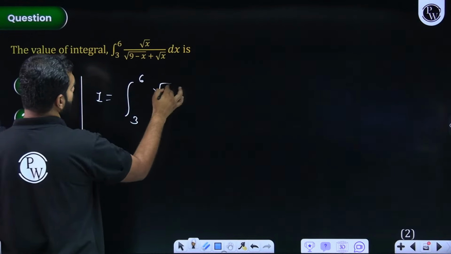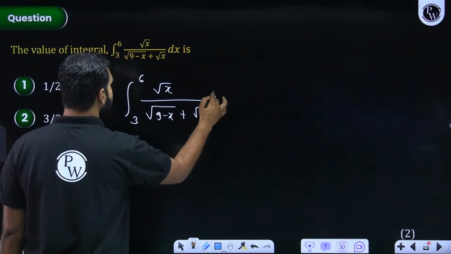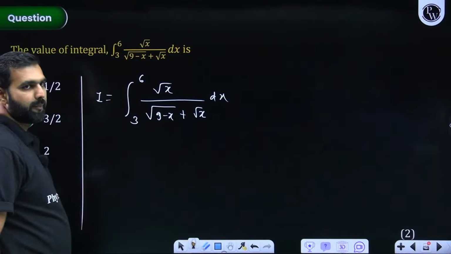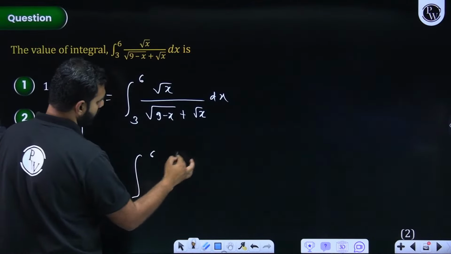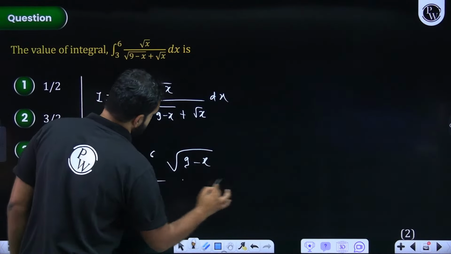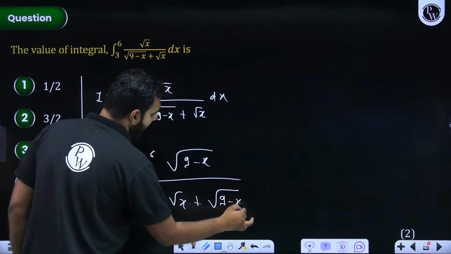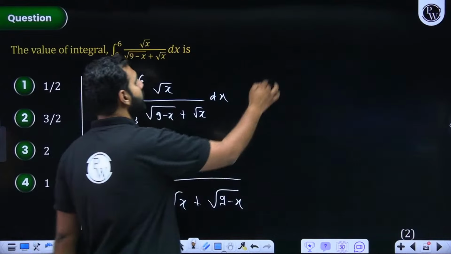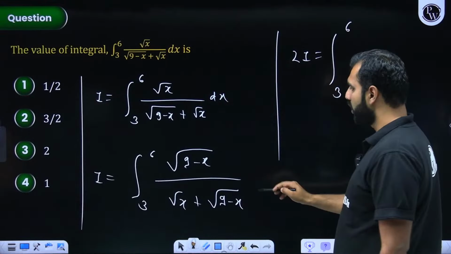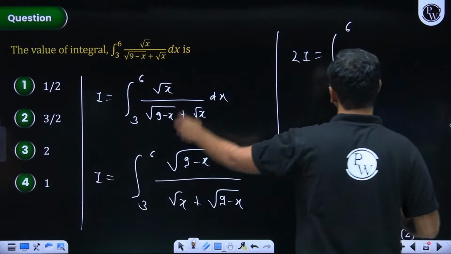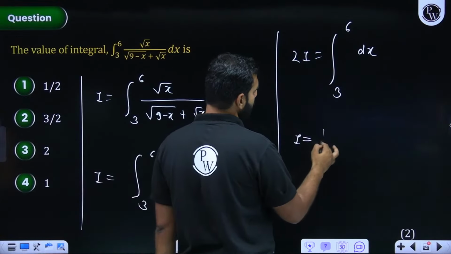Integral from 3 to 6 of root x upon root 9 minus x plus root x. If I now apply King's, 6 plus 3, 9, so x can be replaced by 9 minus x. So I will become integral from 3 to 6, x I'm substituting by 9 minus x. So 9 minus x will become x, and this will become root 9 minus x. And if I add both of these, I plus I will be 2I. Limits are the same, 3 to 6. Denominators are same, LCM is same. So numerator and denominator become same, so that is dx. So my answer is I is equal to 1 by 2.